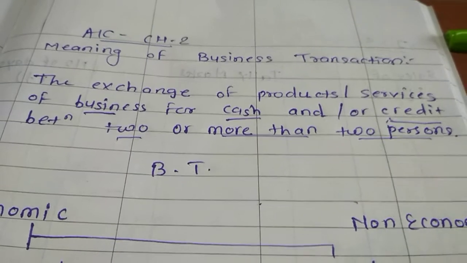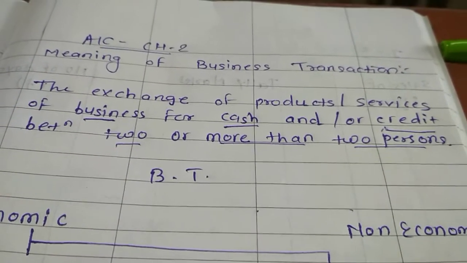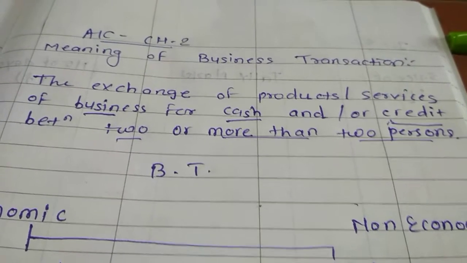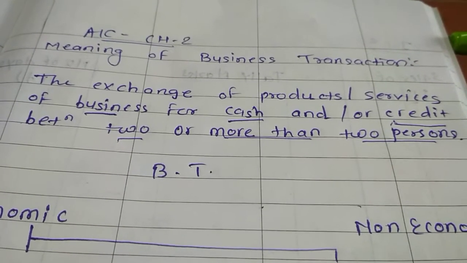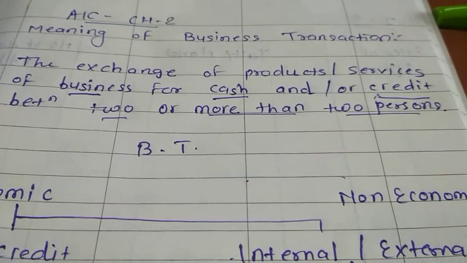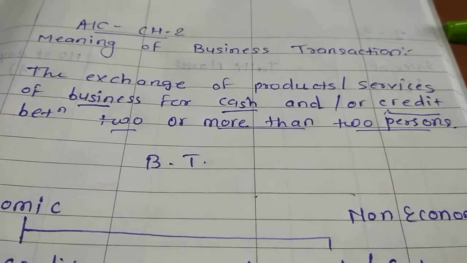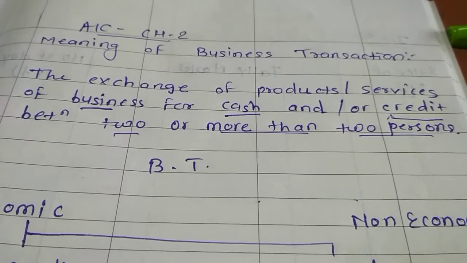So what is the meaning? Exchange of what? Exchange of product or service. Means if you are dealing in goods, then you will exchange goods. If you are dealing in services, you are providing services, then you will exchange your service. If you are engaged in the activity of asset, then you will be exchanging the asset.